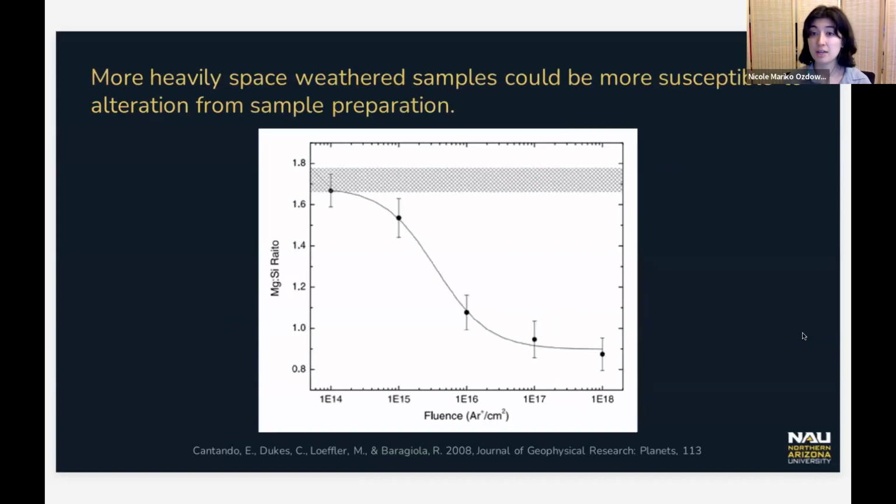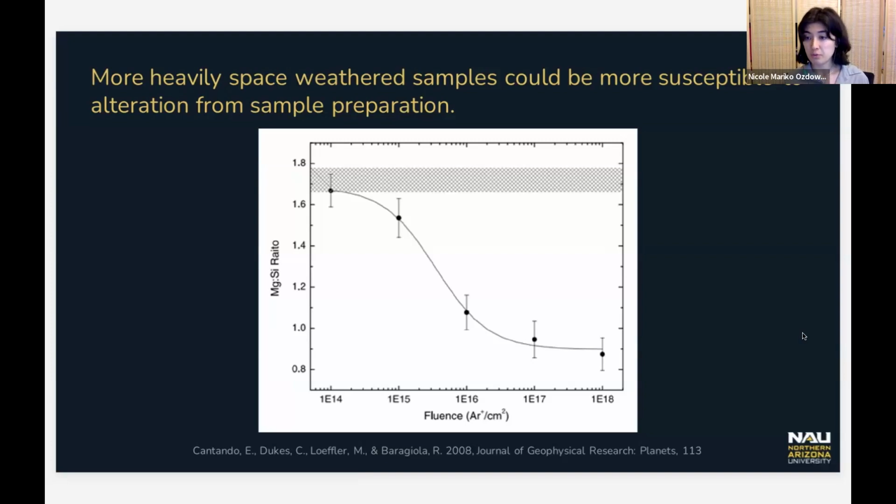They also found that with more heavily space-weathered samples, so as they increase the irradiation fluence, the samples are more susceptible to alteration from sample preparation. I'd like to point out that this crosshatch area that you see in this plot is the range of initial magnesium to silicon ratio that they observed in their samples, whereas the plot points that you see is the magnesium to silicon ratio after irradiation and then soaking.